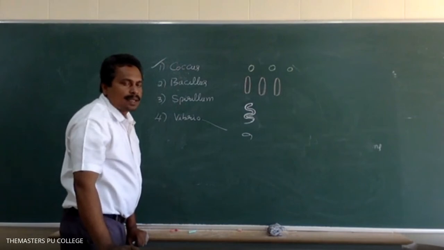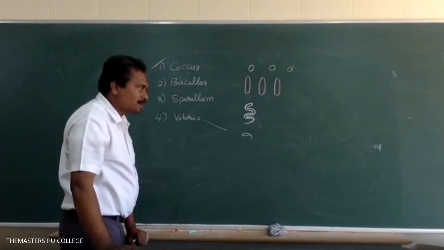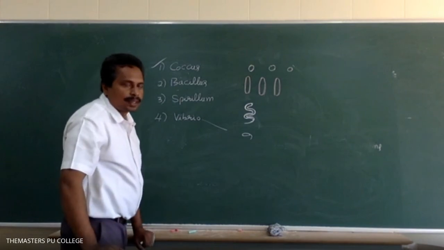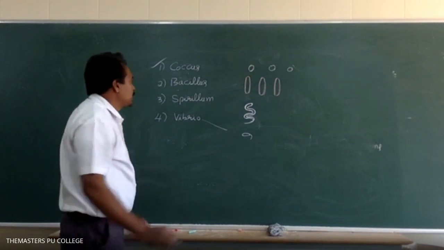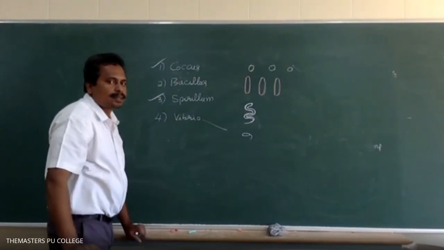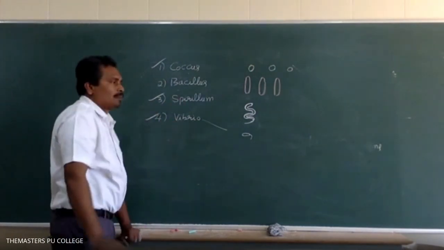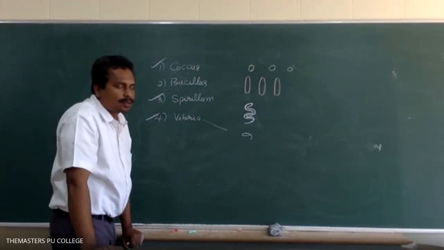The spiral shaped bacterium is known as spirillum. The comma shaped bacterium is known as vibrio. The rod shaped bacterium is known as bacillus.